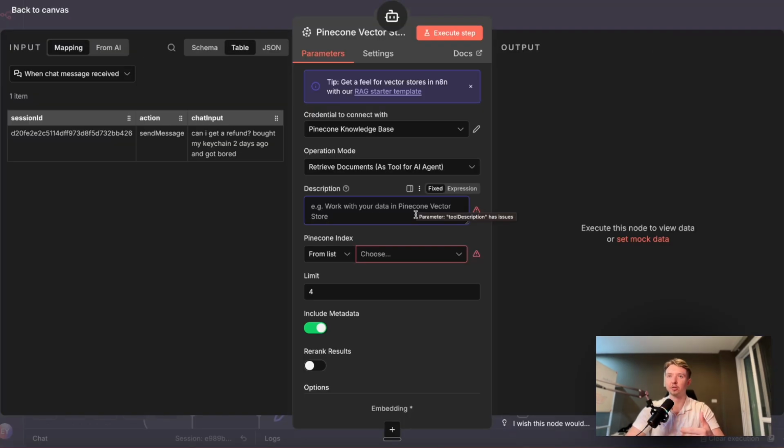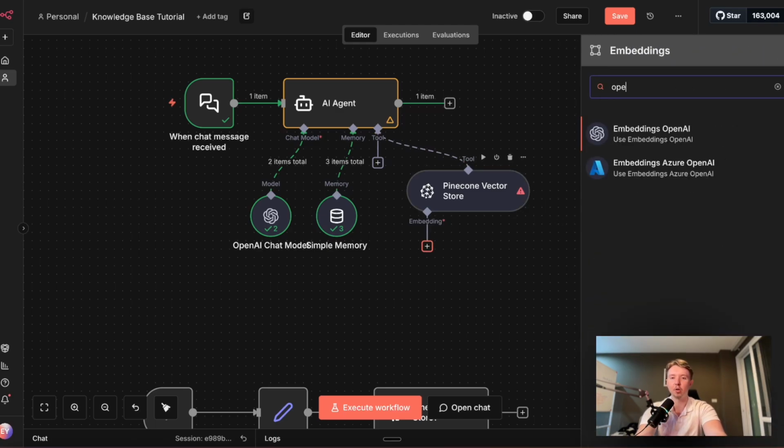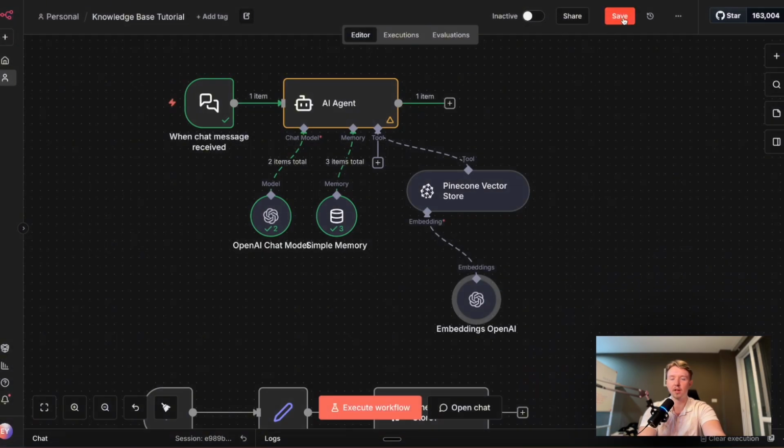Next, we want to add a description. So this is a way for the AI to know when it should call the tool. In this case, I'm going to say, call this tool to search the knowledge base for refund policies. And then here where it says Pinecone Index, we're going to choose the index we just created. In this case, it's going to be knowledge-base. And then we're going to close out of that. Now underneath the Pinecone vector tool, we want to click the embeddings node and then add a new OpenAI node. Here, choose Text Embedding 3 Small, and then click Save.